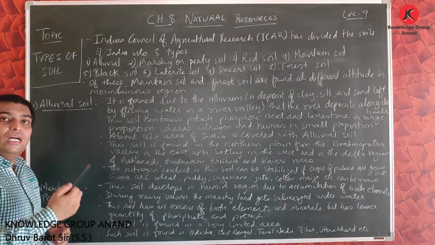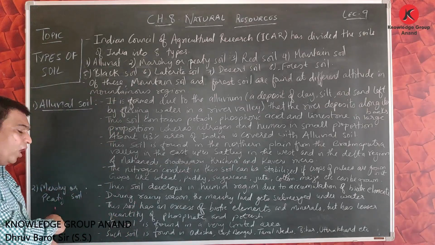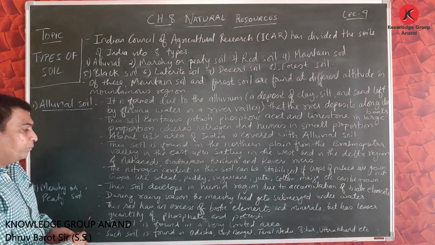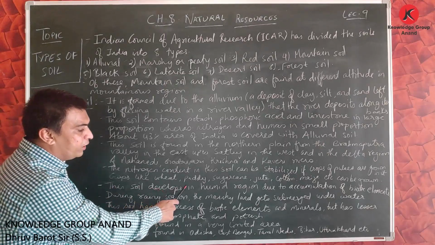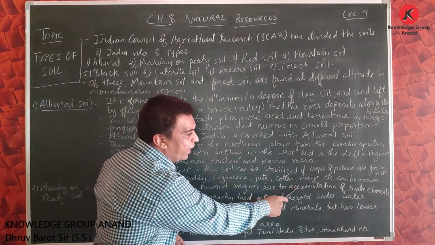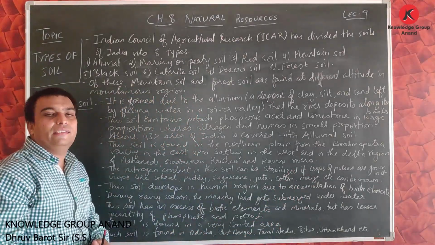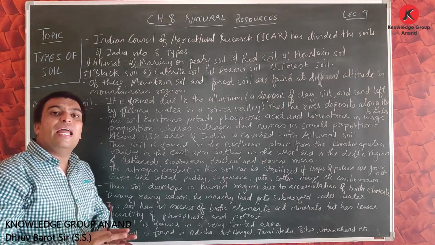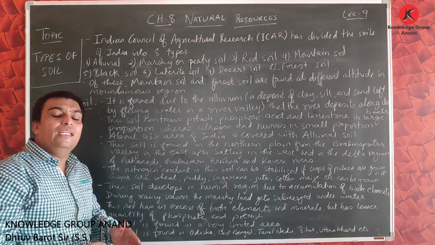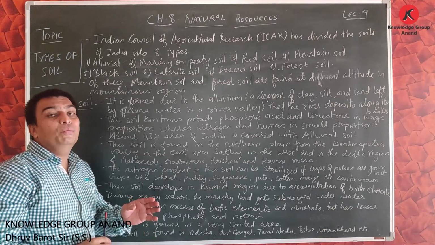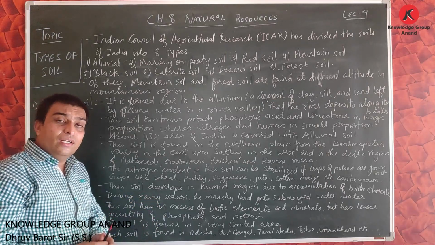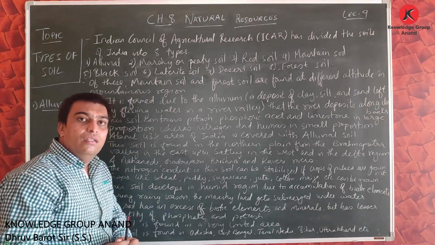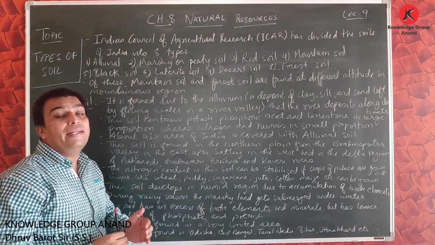Now moving towards another soil, that is marshy or peaty soil. Here it is said that this soil develops in humid regions due to accumulation of biotic elements. Marshy or peaty soil is found in regions where the climate is humid. We can see this soil in the humid region. In marshy or peaty soil, the biotic elements